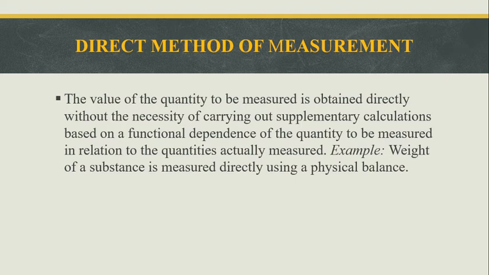Some of the instruments from which we get the output value directly are measurement by scales, where with a normal scale we can get the measurement directly from the object, then vernier calipers and micrometers for linear measurement, and bevel protractors for angular measurement. These are the instruments from which we can get the value directly from the object.